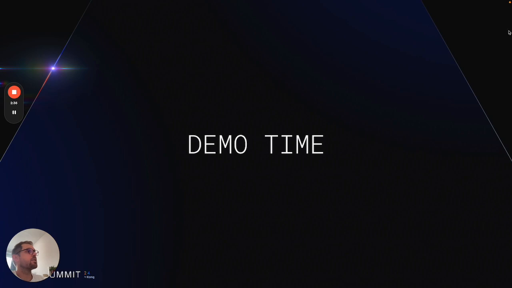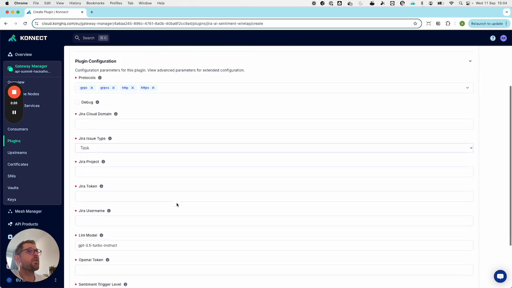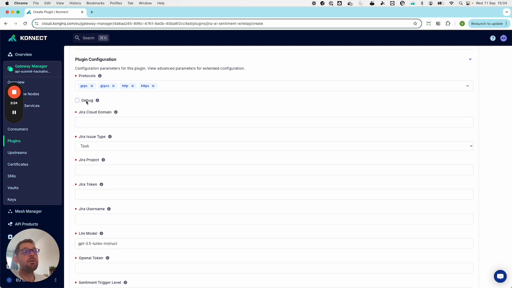So let's have a look at this plugin in action. I've uploaded this plugin to Kong Connect. As you can see here, the Jira AI Sentiment Wiretap plugin. Going into this plugin, there are a number of fields. I've got a debug field which sets the sentiment in the response header.